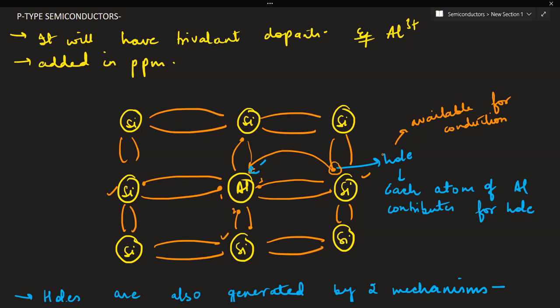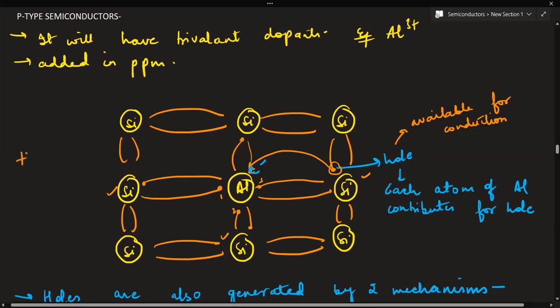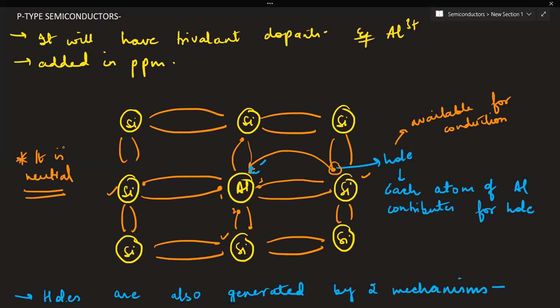And you should note that this doping does not disturb the overall charge neutrality of the semiconductor. In case of N-type as well as in case of P-type, it will be neutral. P-type is also neutral and N-type is also neutral. This doping does not disturb its overall charge neutrality, because the number of electrons lost and the number of holes gained are getting replaced by one another.